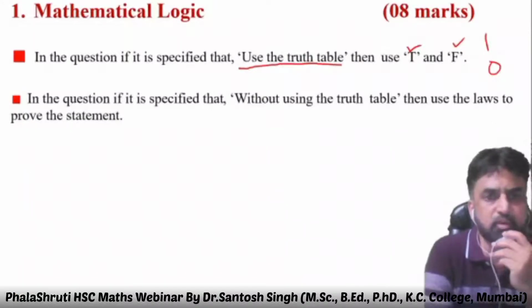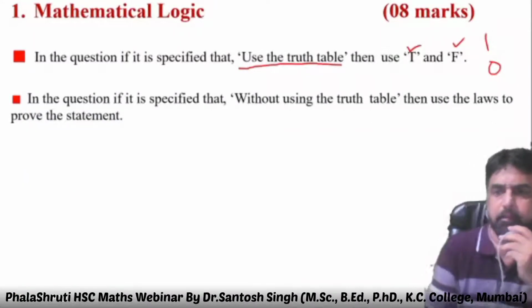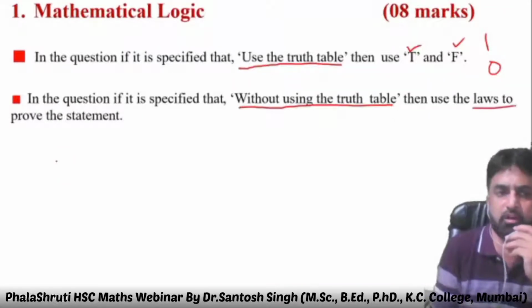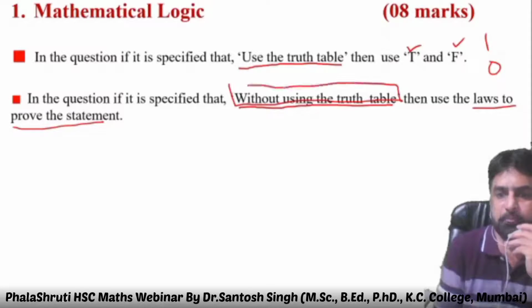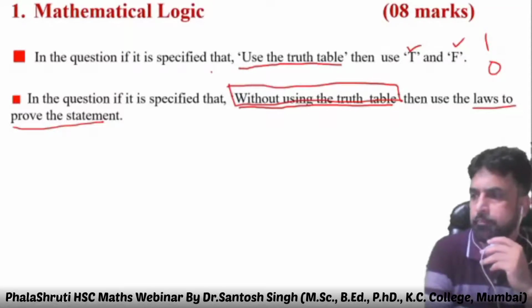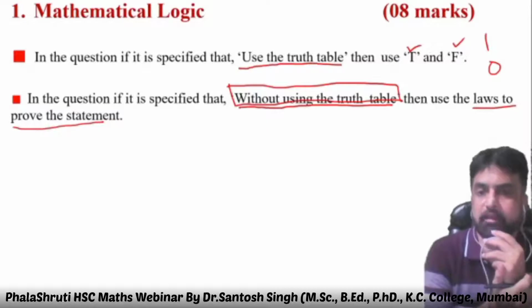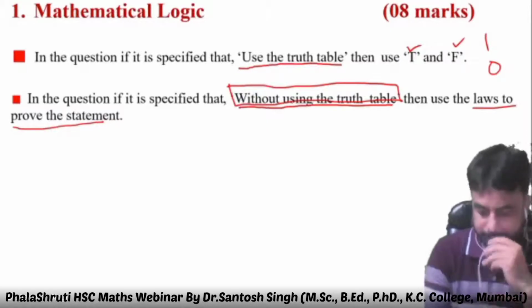If the question specifies without using the truth table, then use the laws of proof to the statement. Respect the wording of the question. Don't use a truth table when it says without using. So please read the question properly.